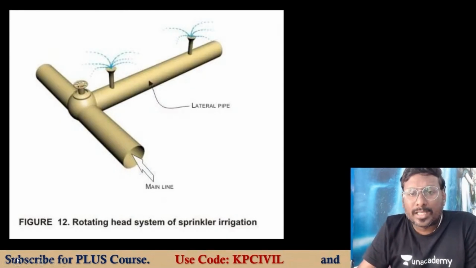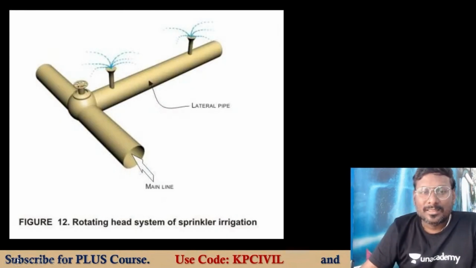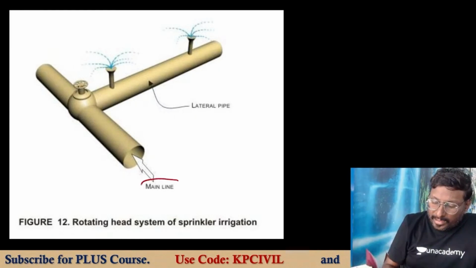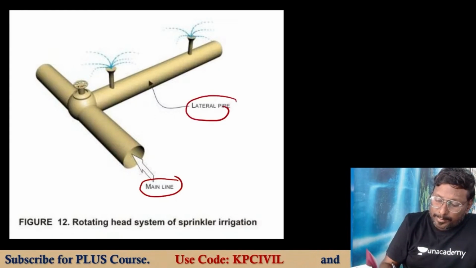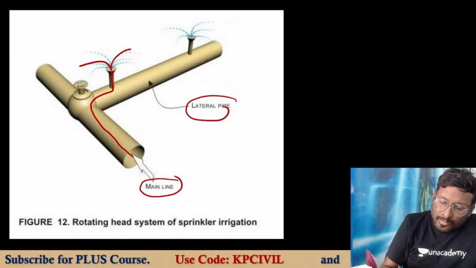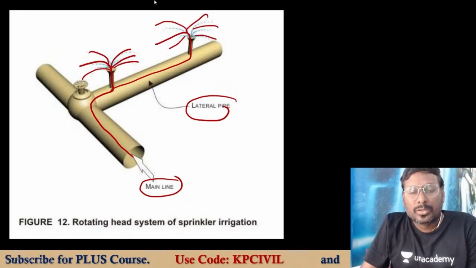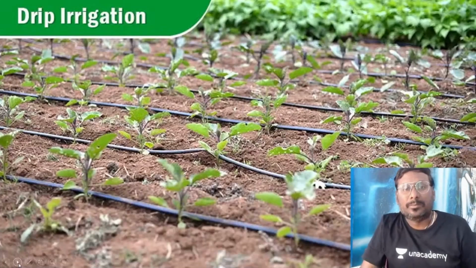See the rotating nozzle and pipe arrangement. Water is flowing through the main line. This is a lateral pipe. Water moves on, passes on here, please check it out, releasing like this. Moving here, again passes on, again releases out. So this is a rotating head sprinkler system.